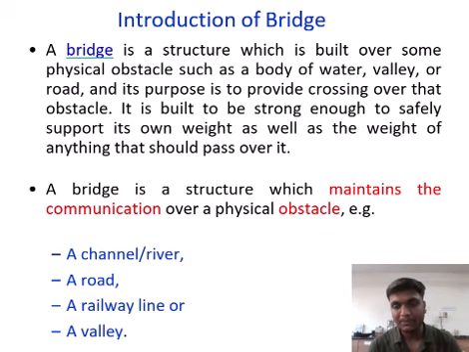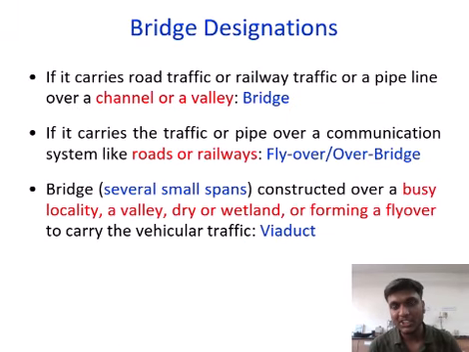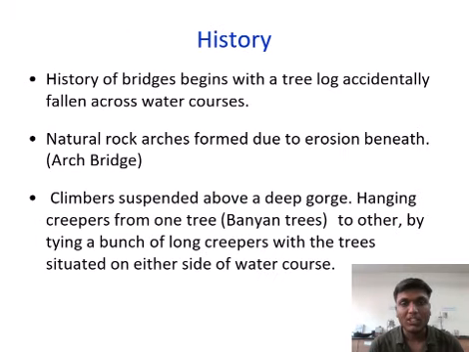A bridge is infrastructure which maintains communication over a physical obstacle, for example a channel, river, road, railway line, or valley. Next one is bridge definition. If it carries road traffic, railway traffic, or a pipeline over a channel or valley, it's called a bridge. If it carries the traffic or pipe over a communication system like roads or railways, this is called a flyover or overbridge. Third one is viaduct. Several small spans constructed over a busy locality, a valley, dry or wetland, or forming a flyover to carry vehicular traffic. Next one is the history.